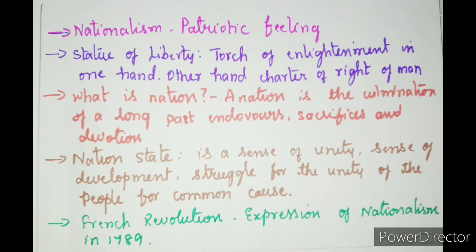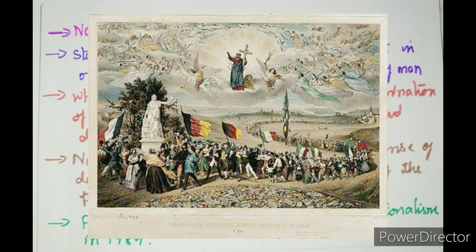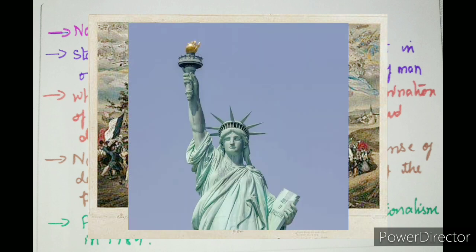When you observe the textbook, picture 1, figure 1, you can see the people holding the flag and moving towards the Statue of Liberty. First we must know the Statue of Liberty. It is in America. The Statue of Liberty holds the torch of enlightenment in one hand, and in the other hand, the Charter of the Rights of Man.